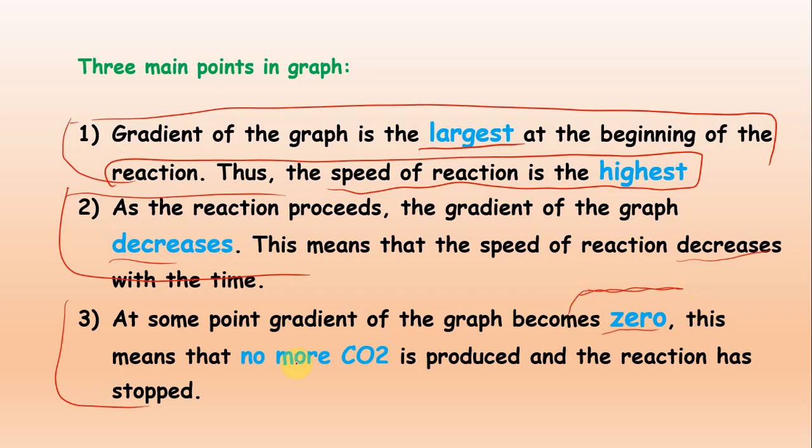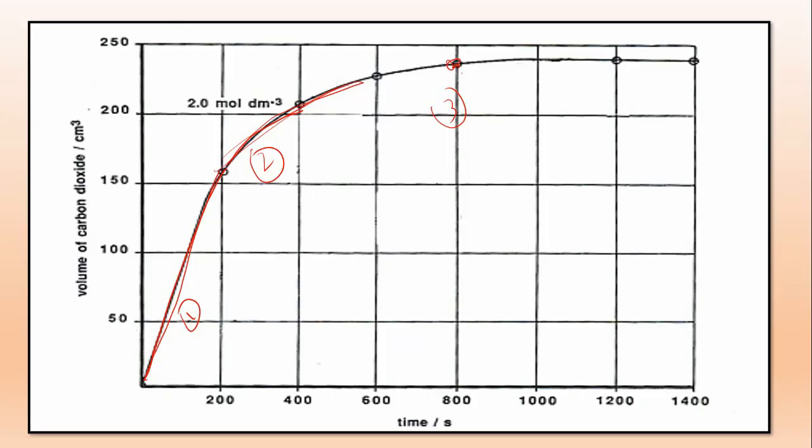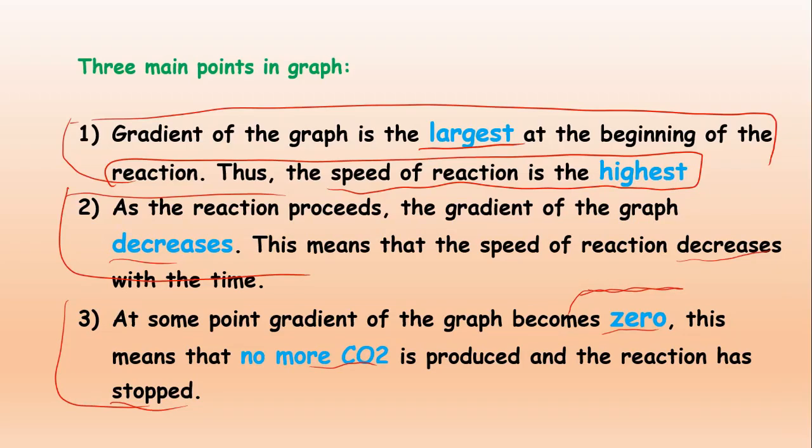So this means that no more CO2 gas is produced and the reaction has stopped. So look at this one. As I have told you, at this point the graph becomes horizontal. So at this point we can say that no CO2 gas will be produced, the reaction has stopped.